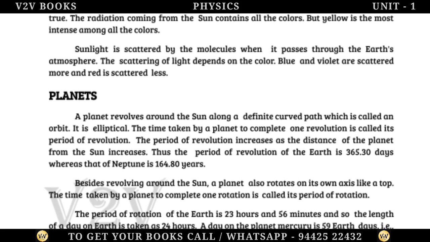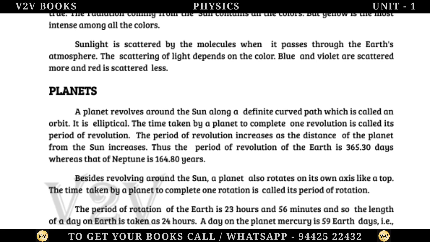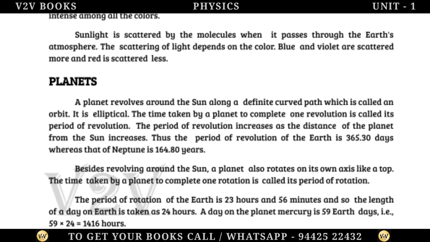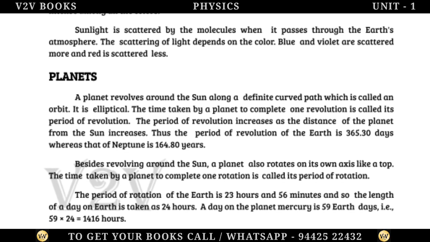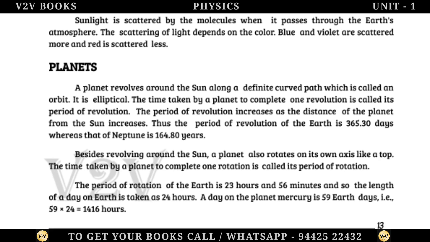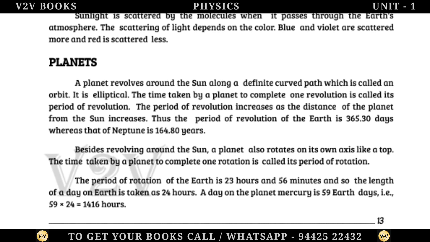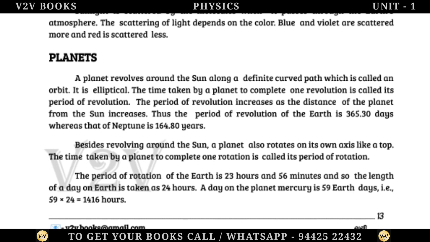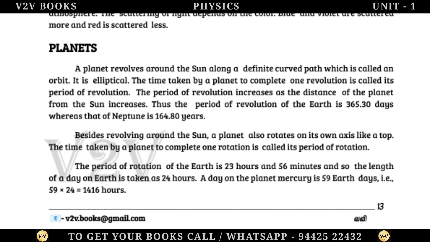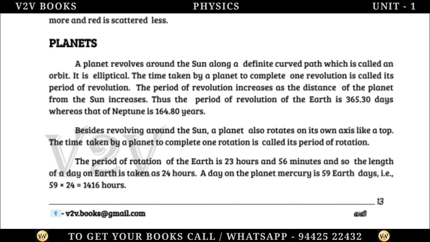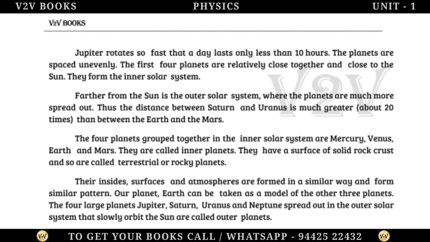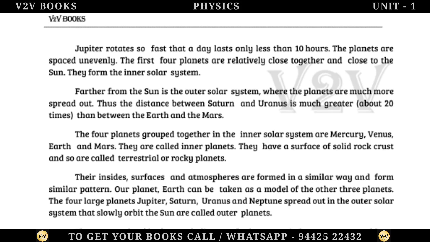The time taken by a planet to complete one rotation is called its period of rotation. The period of rotation of the Earth is 23 hours and 56 minutes, and so the length of a day on Earth is taken as 24 hours. A day on the planet Mercury is 59 Earth days, i.e., 59 times 24 equals 1416 hours. Jupiter rotates so fast that a day lasts less than 10 hours.